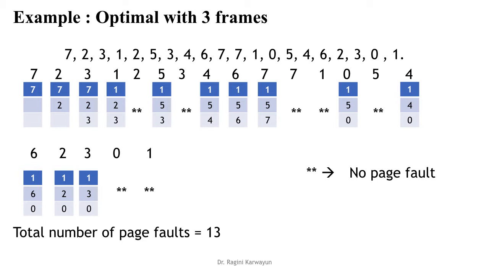So there are 13 page faults here. Out of 20, 7 are page hits. So hit ratio will be 7 upon 20 into 100. So this is the optimal page replacement algorithm. Keep in mind, you will refer to the string towards the right and scan the list towards the right and select the one that will be used last.